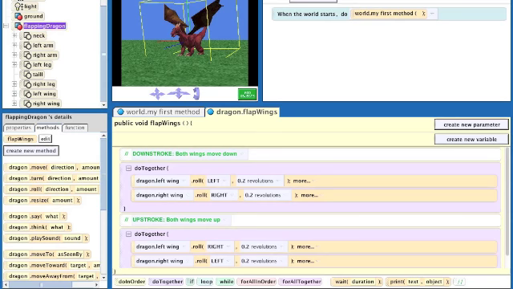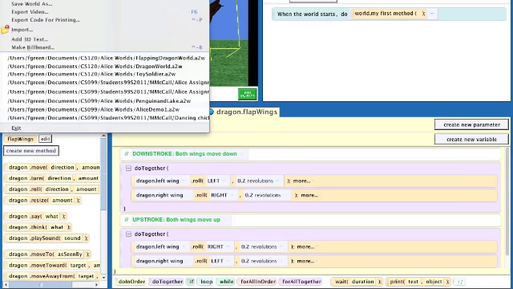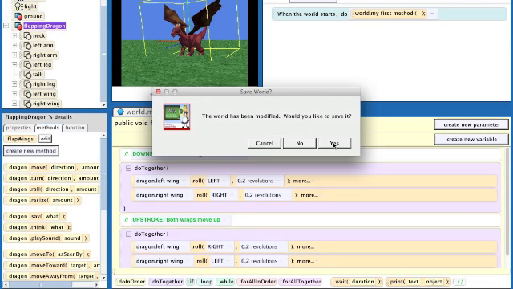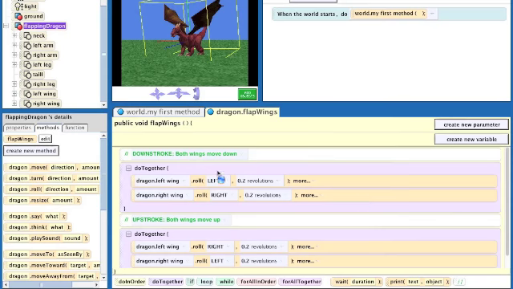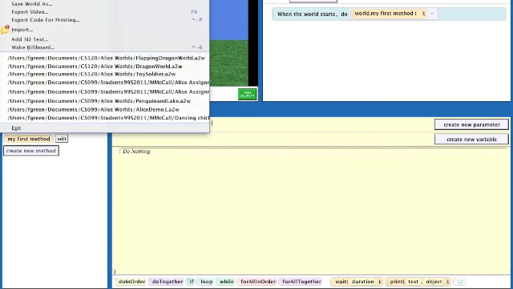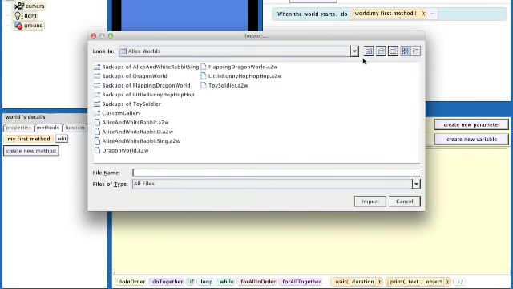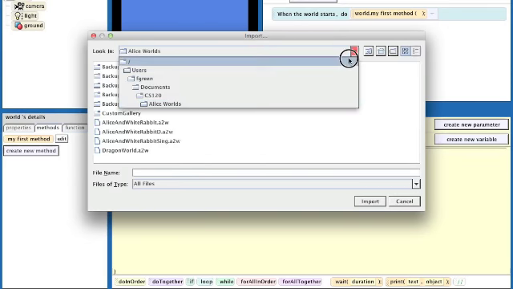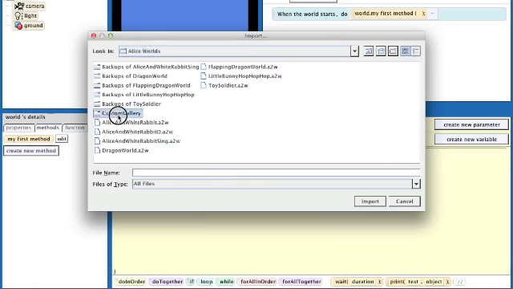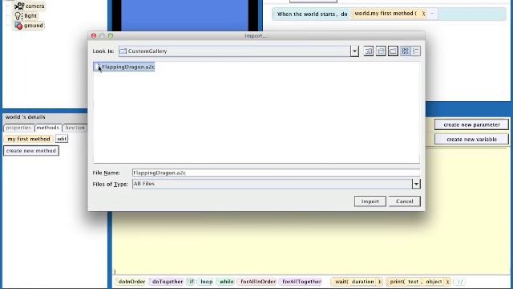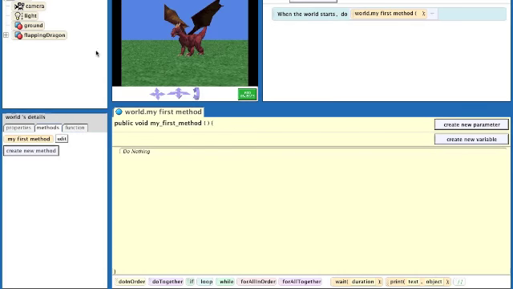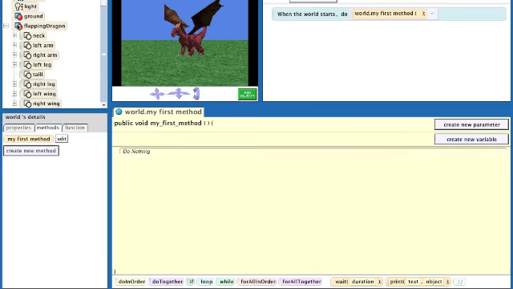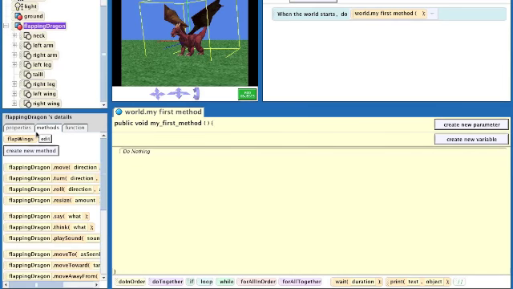Now if we create another world, let's say new world, I'll save this one, another grass world, then I could say file and then import, and I have to go to my custom gallery, which is here, and choose the flapping dragon, and this dragon that I'm putting in this world has the same exact methods, including the flap wings method.